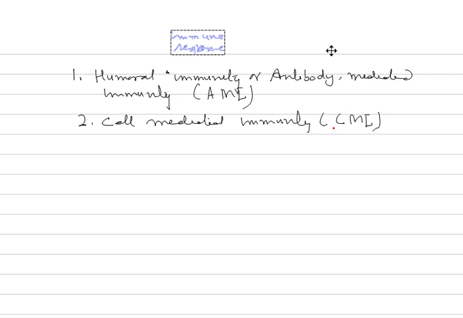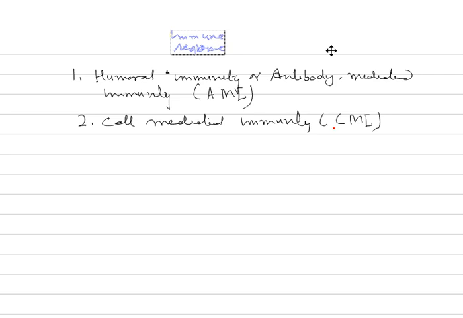Antibodies produced by a single antibody forming cell and directed against a single antigenic determinant are called monoclonal antibodies. So if they are formed from a single cell, this is called monoclonal antibodies. Stock is from one cell, that is monoclonal.